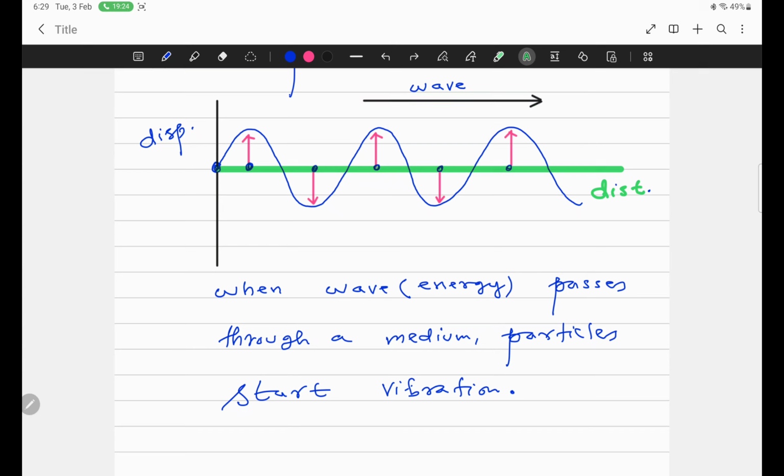You can see the kinetic energy of my hand. My hand is moving up and down, and the kinetic energy of my hand enters into the string, and now the string seems to be moving forward. But actually, the string is not moving forward. The particles of the medium, the particles of the string, are just vibrating. Actually, energy is propagating. Energy is moving, the particles are just moving up and down.